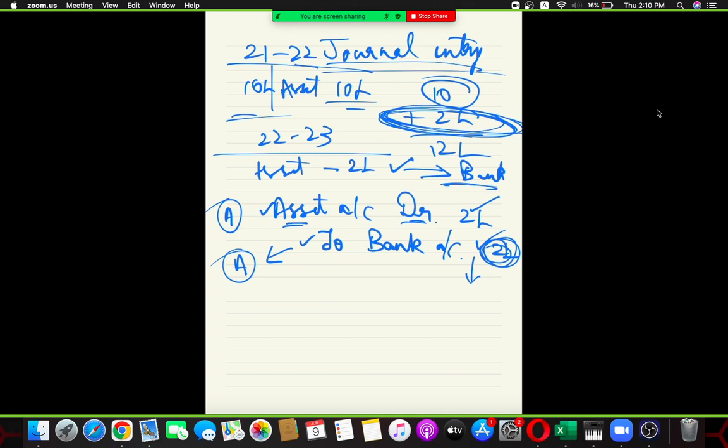So can I say asset account, whatever you are providing over here, is debit. Asset has what balance? Debit. If you are increasing the asset, you are debiting. So now what is happening with respect to your bank? Your bank is also an asset. You are making the payment. Your asset is reducing. Can I say this needs to be credited? And what have I done? I have credited it only. Easy, easy as of now. So when you are making an addition, this is how it is going to be reflected. Let's consider the deletion aspect now.